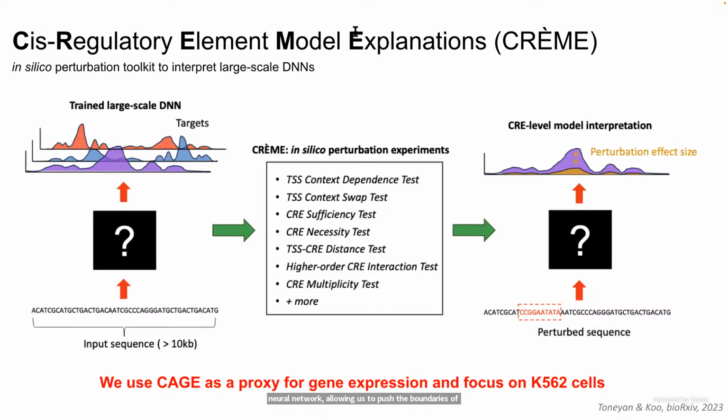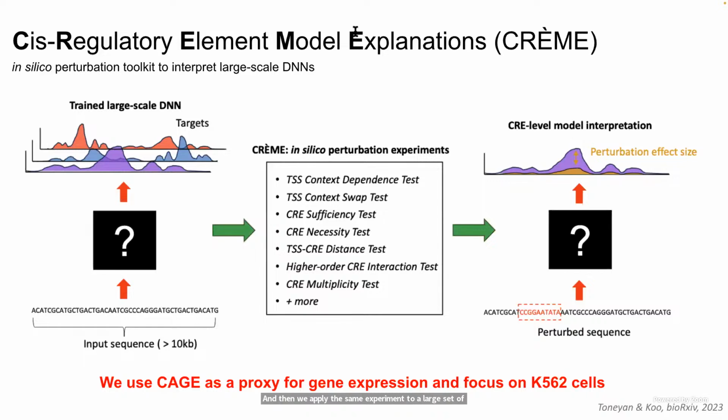But since this combinatorial space of the potential experiments is incredibly large, we have curated a set of different experiments that each addresses a specific biological question about the CRE grammar. And we use the model as an in silico laboratory, keeping in mind that the model's shortcomings and biases will affect our conclusions, of course. And then we apply the same experiment to a large set of sequences to find global patterns of gene regulation.